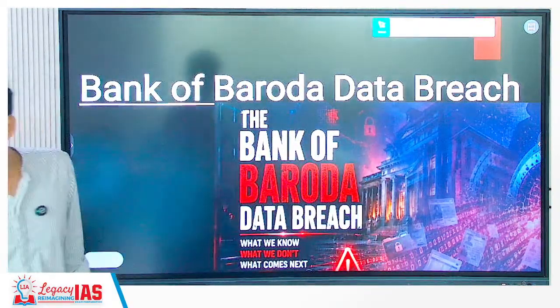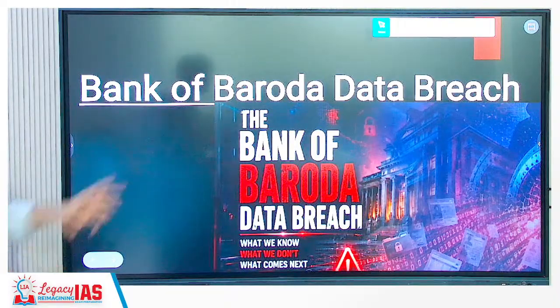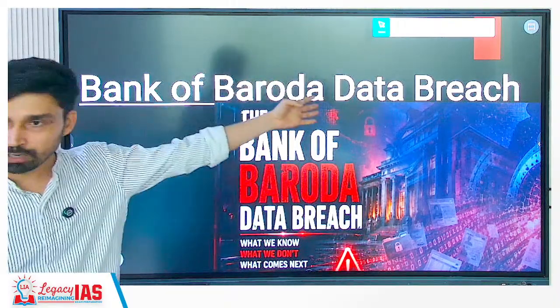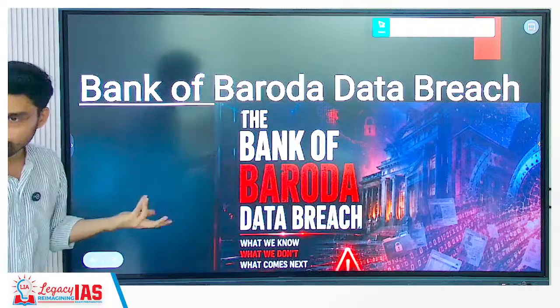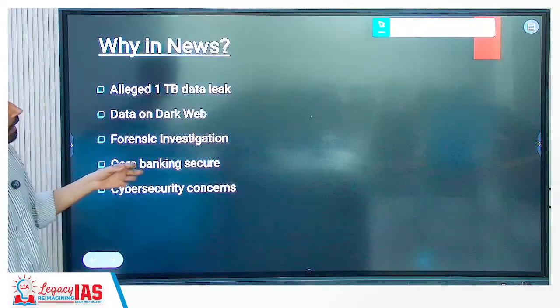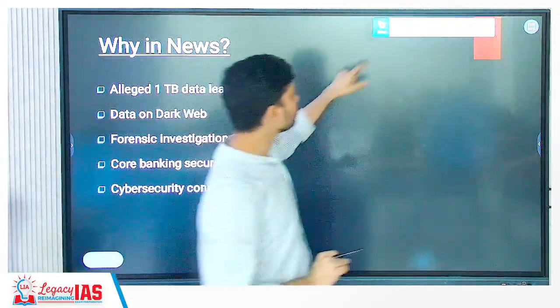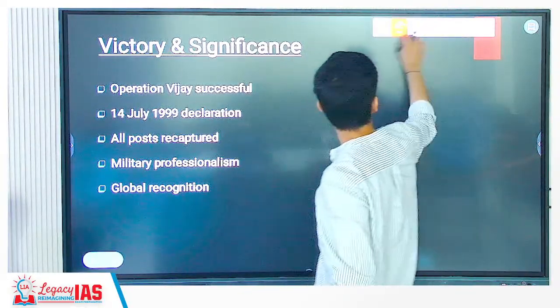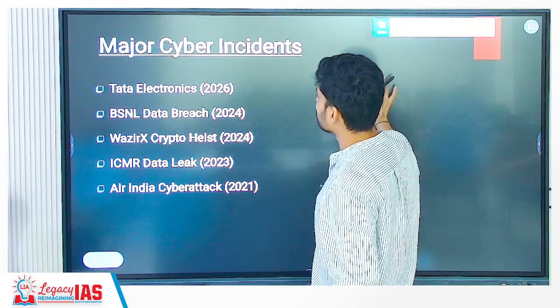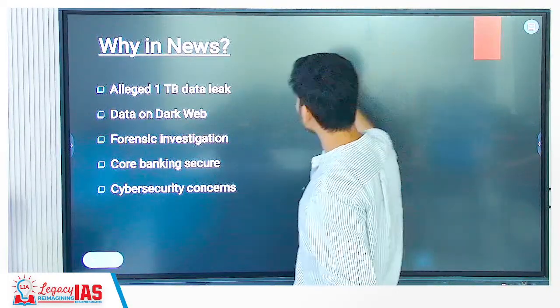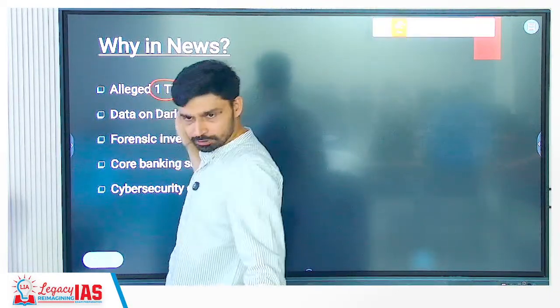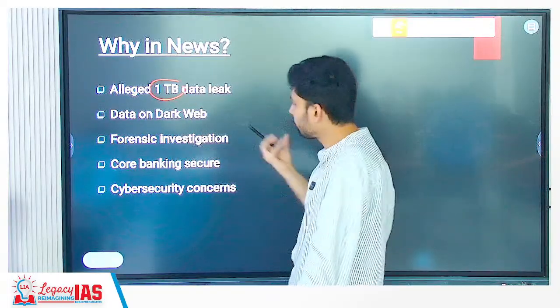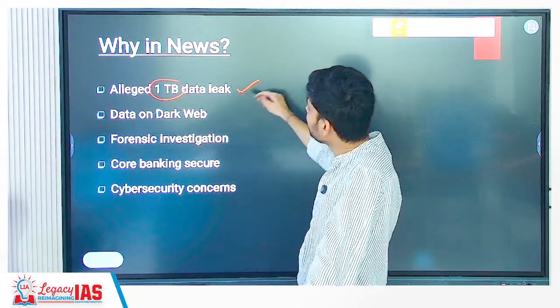Then the last we have is the bank, this we have just talked about as an example, right? Bank of Baroda. So, a cyber crime example. A cyber attack took place and we saw a data breach, where the Bank of Baroda server was targeted, and it is alleged that, okay, how much data? 1 terabyte, which is a very high volume if you look at all the records and information. So an alleged 1 TB of data was leaked.